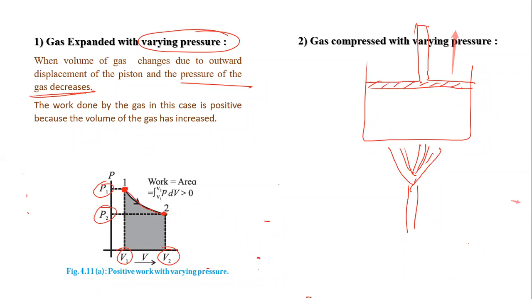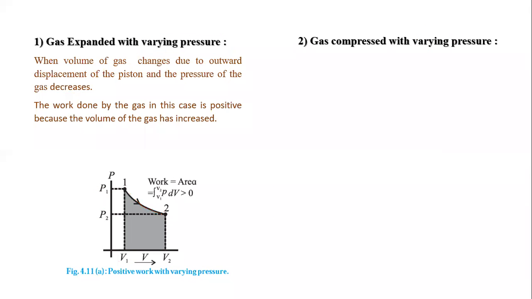I hope you understood this gas expanded with varying pressure. And this is a path. You can see here the system changes from point 1 to point 2. And if you want to find out work done in this case, you can find the area of this portion. The area under this curve gives us work done. Whatever area you get is equal to the work done.